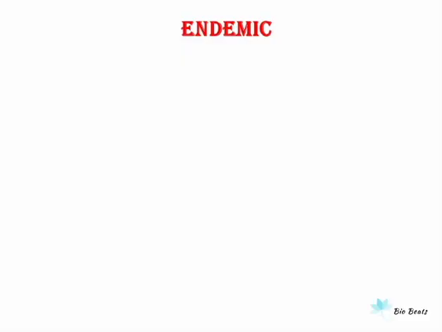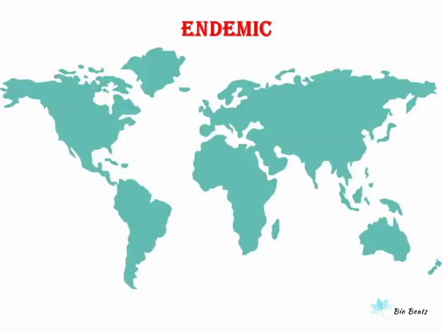The first term is endemic, which is derived from two Greek words, en and demos. En means in and demos means people. So any species or disease which is permanently present in a particular region or particular population is known as endemic. So let us understand this with the help of an example.